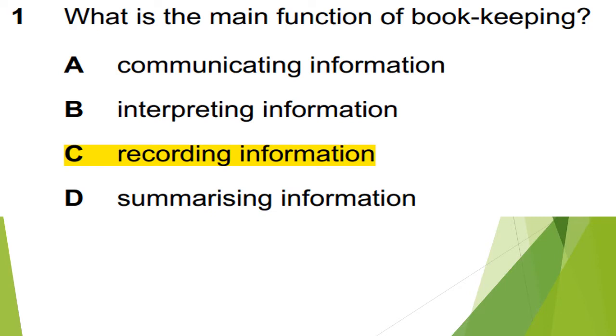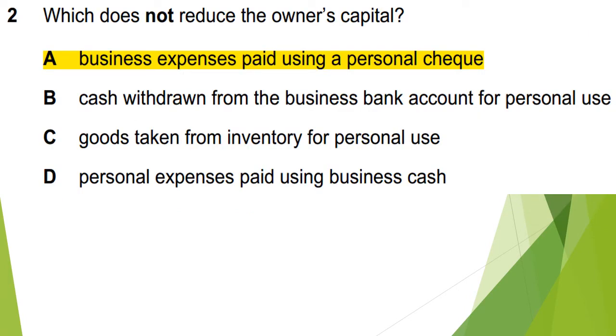The first question is, what is the main function of bookkeeping? The main function of bookkeeping is to record the information in the books of accounts, and option C is correct, recording information. Number two is, which does not reduce the owner's capital, and option A is correct, business expenses paid using a personal check. When an owner pays business expenses from his personal funds, this will not reduce his capital.